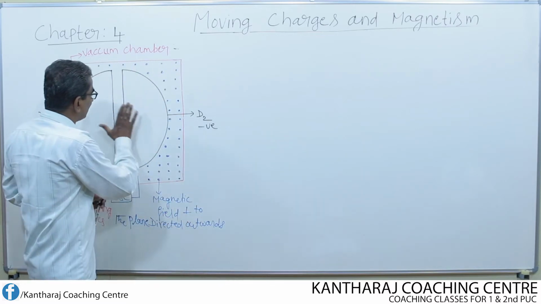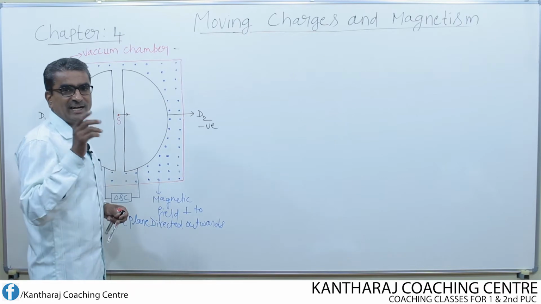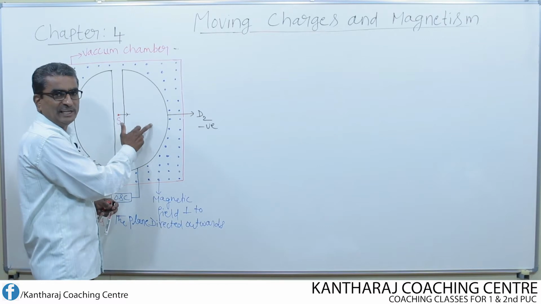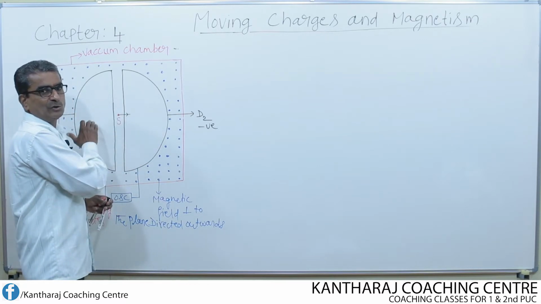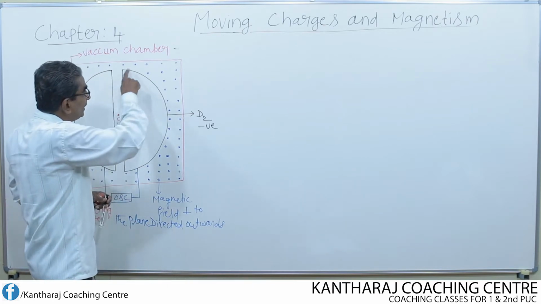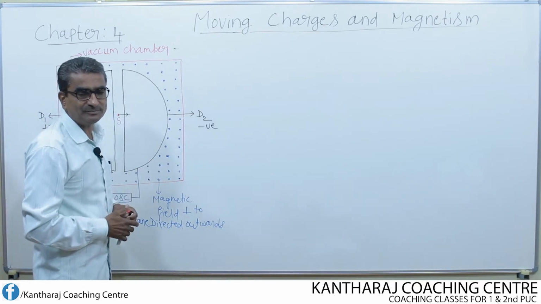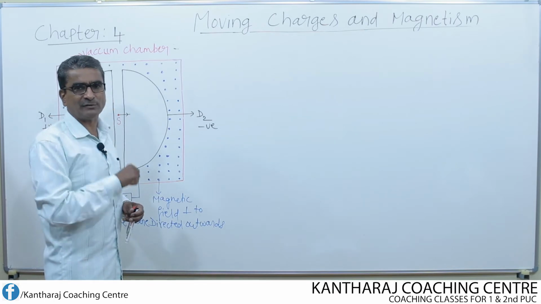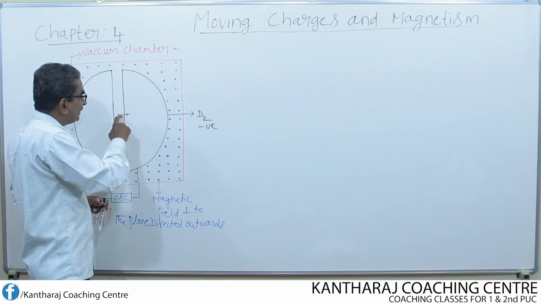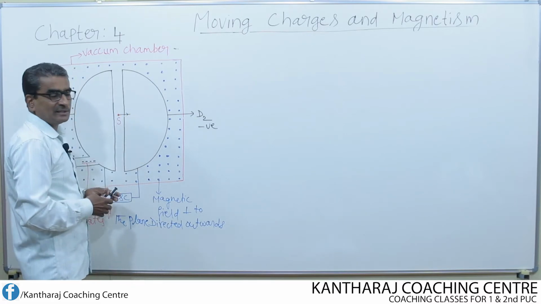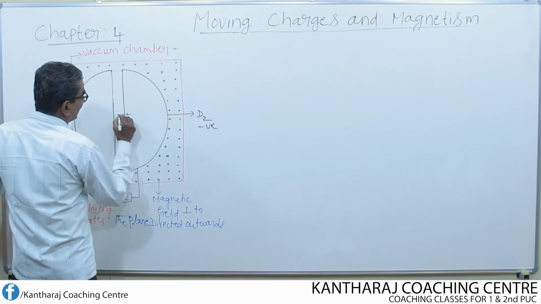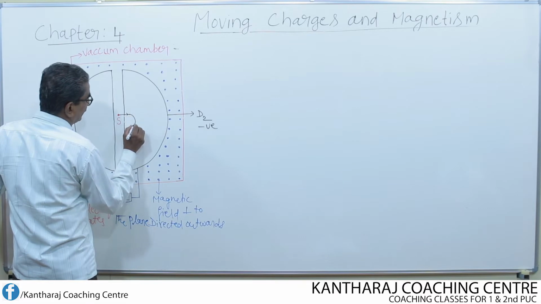So no electric field exists inside the Ds, and since there is no electric field, the charged particle, when it enters into any one of the Ds, either D2 or D1, does not get affected. It gets affected only by the magnetic field. Then what is the function of the magnetic field? The function of the magnetic field is to make the charged particle move in a circular path. The charged particle, instead of moving straight like this, continues to move in the circular path like this.